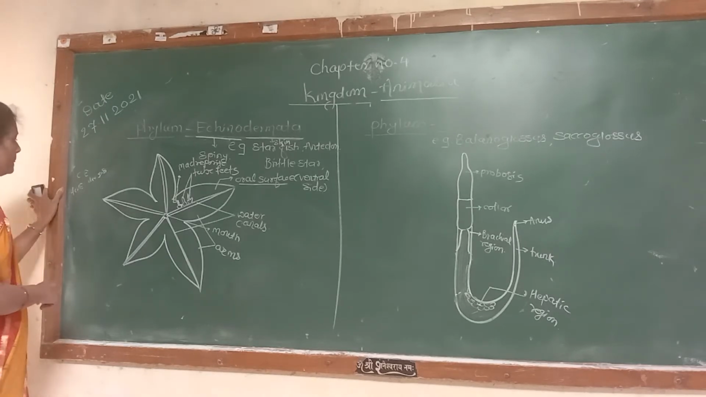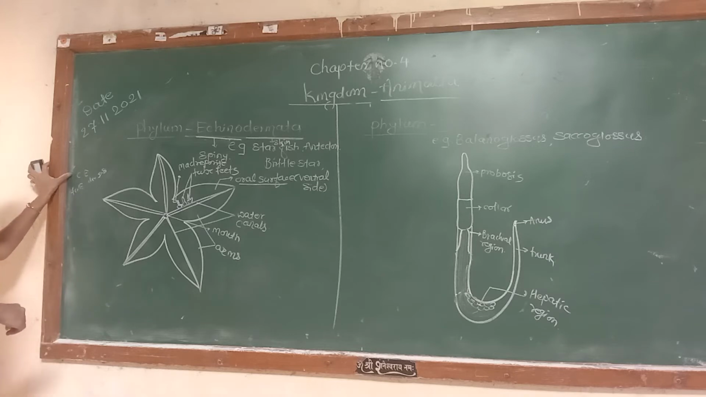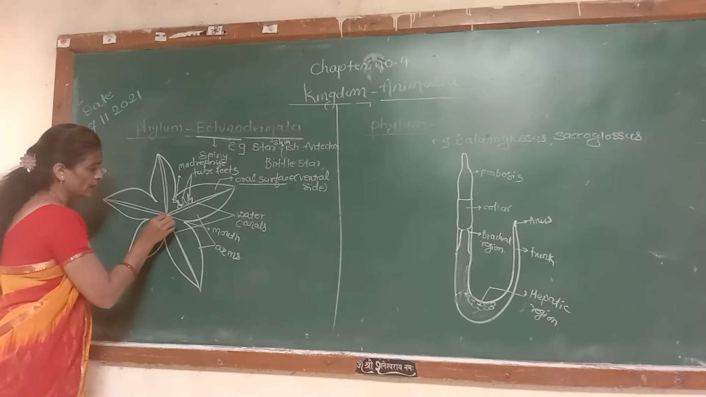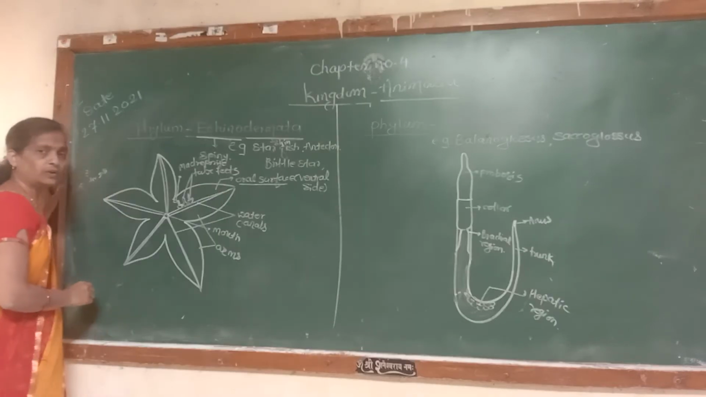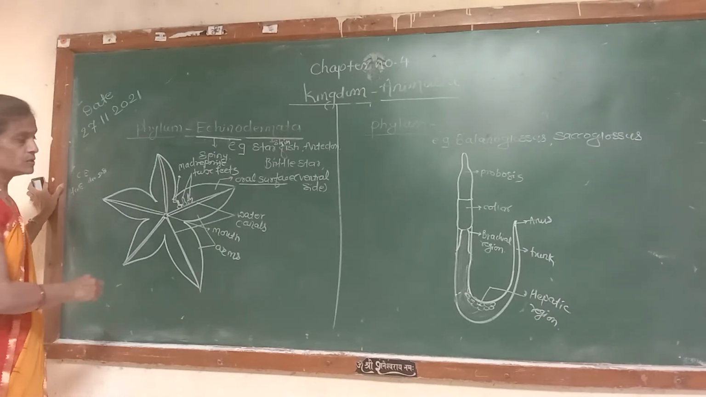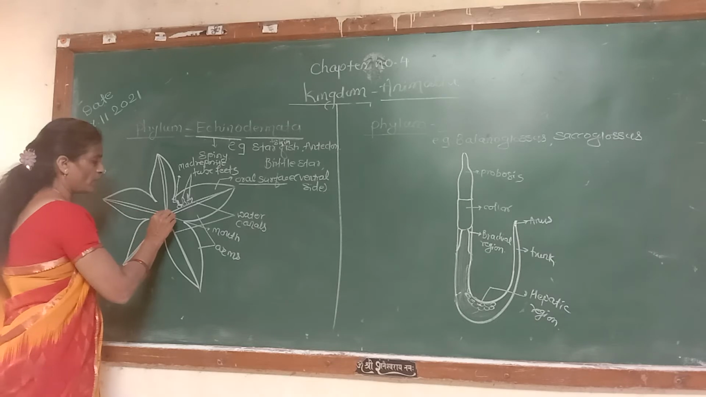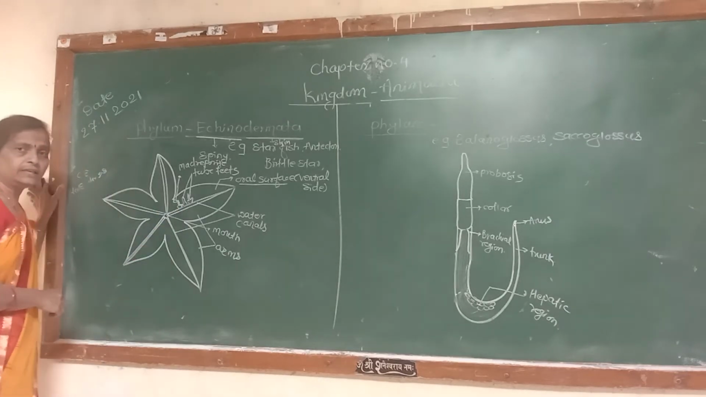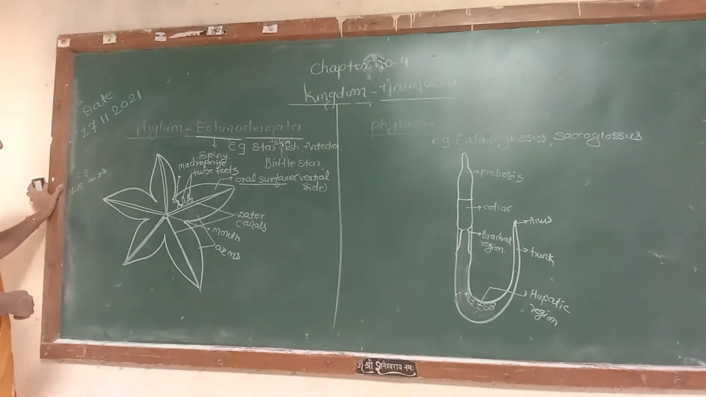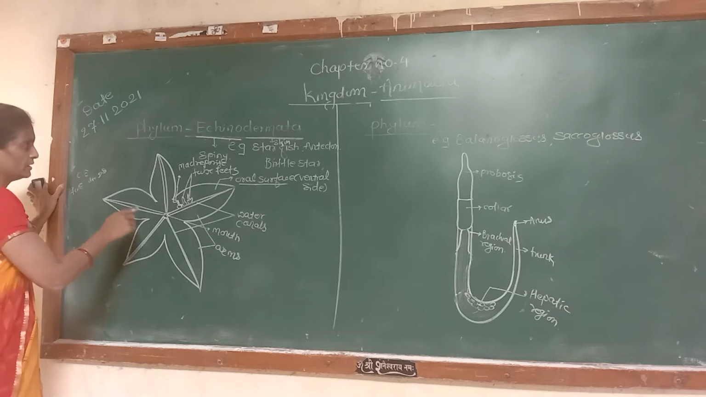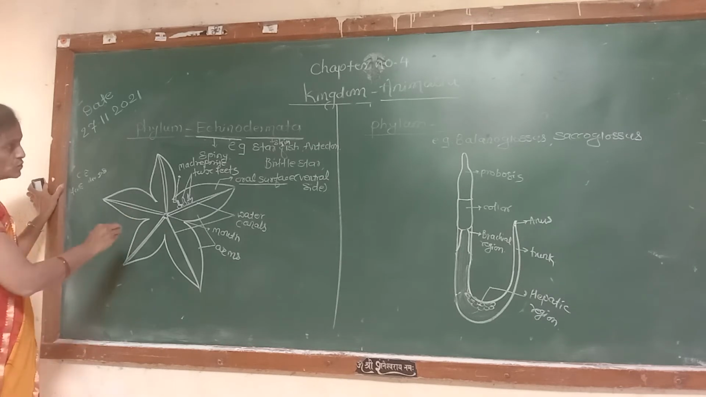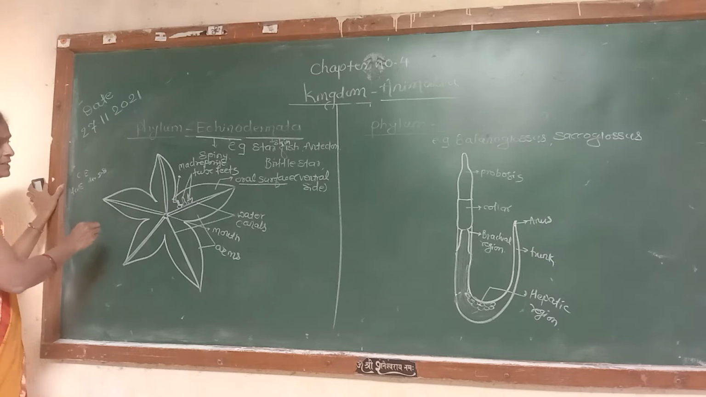The circulatory system and excretory system are absent. The nervous system is present around the mouth, and nerves are present in each and every arm of the body. So, these are the characteristic features of the starfish.